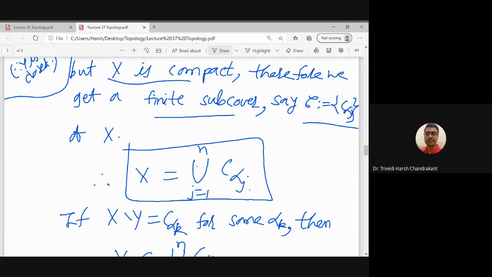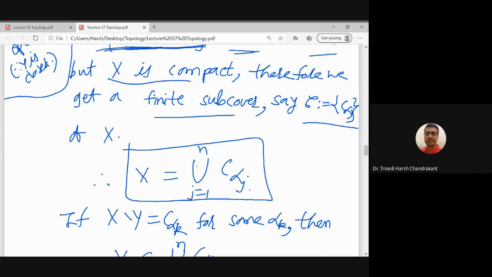So now this C alpha is a sub-collection of A alpha union the set X minus Y. So that means one of the C alpha can be X minus Y, or none of the C alpha equals X minus Y. So there are two possibilities.